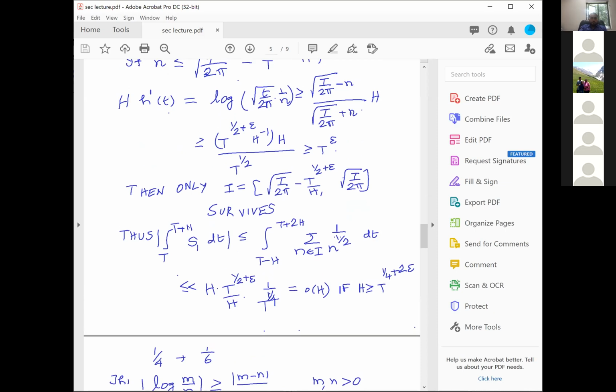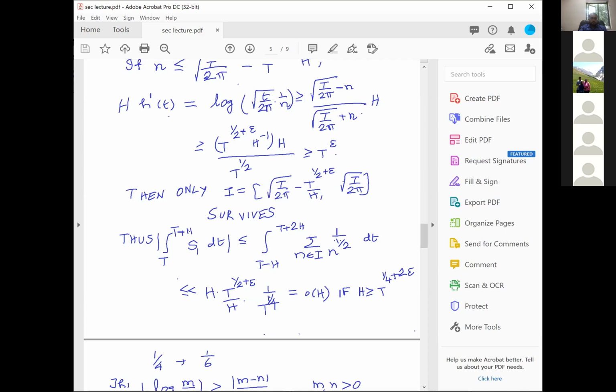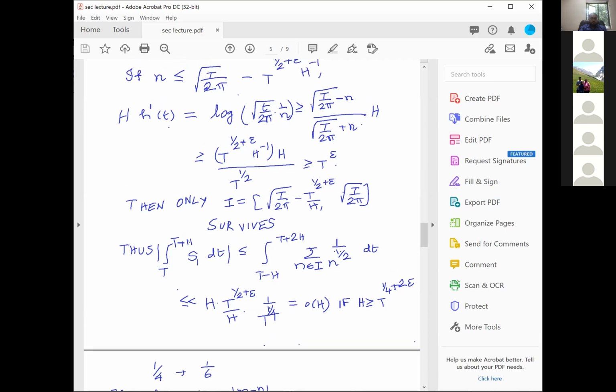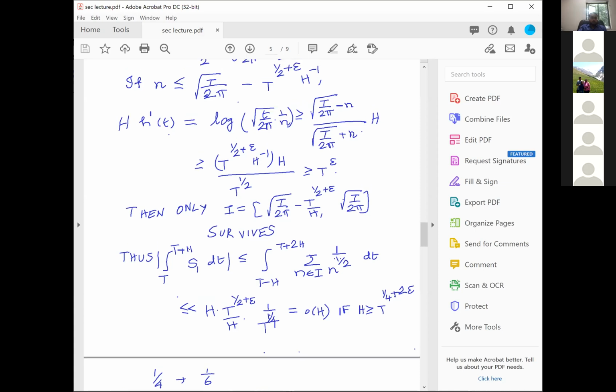Logarithm of root t over 2 pi into 1 over n is bigger than or equal to root t over 2 pi minus n, or absolute value. But absolute value is not necessary because my n is small. Divided by square root of 2 pi into n, and then you multiply by h. But what I have assumed about n is less than square root of t by 2 pi minus t power half plus epsilon h inverse. That means the numerator, square root of t by 2 pi minus n, is bigger than or equal to t power half plus epsilon into h inverse.